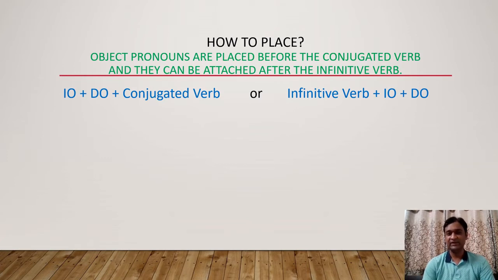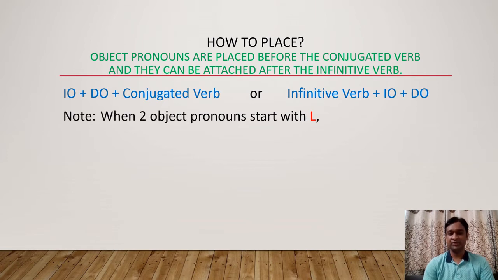Right side, you can notice IO means indirect object and DO means direct object. They are placed after the infinitive verbs. So this is all about the placement. So clear how you can place the direct object pronoun and the indirect object pronouns in Spanish? If one pronoun is there, the same rule we have to apply. If two pronouns are given, then also we have to follow the same equation. Clear so far?